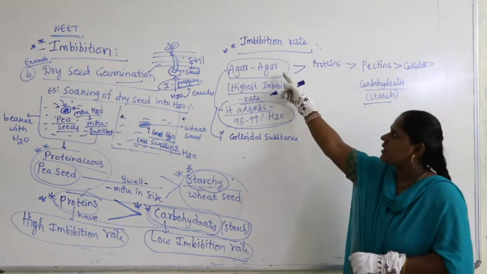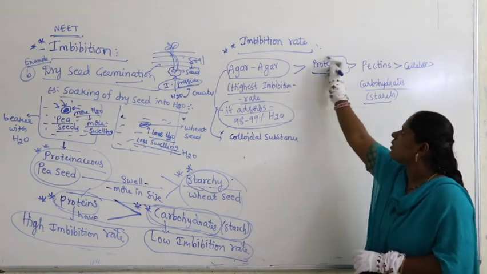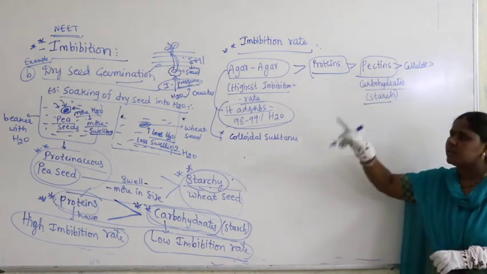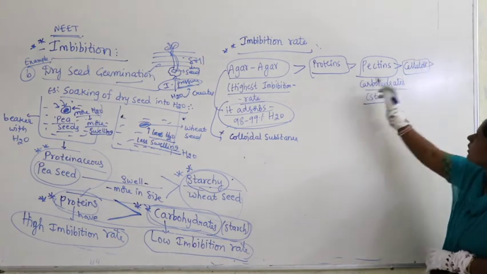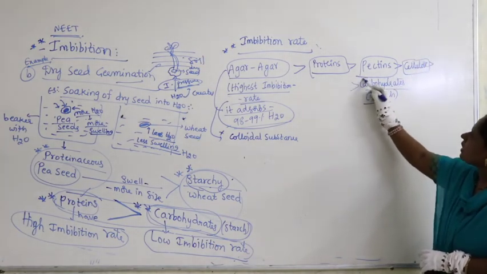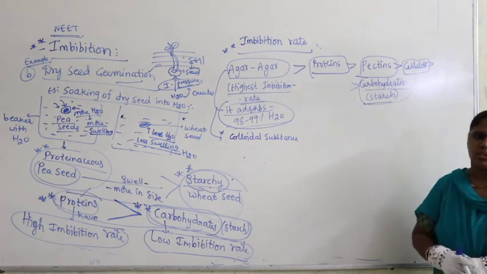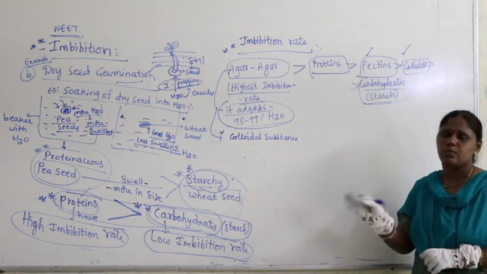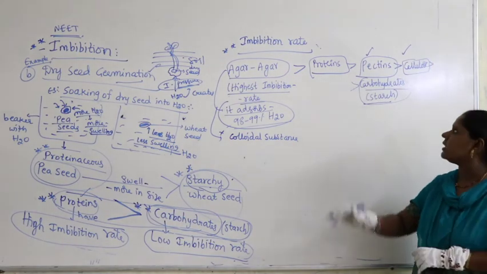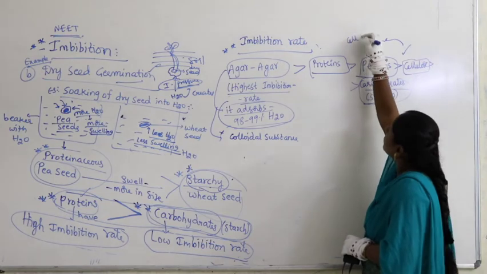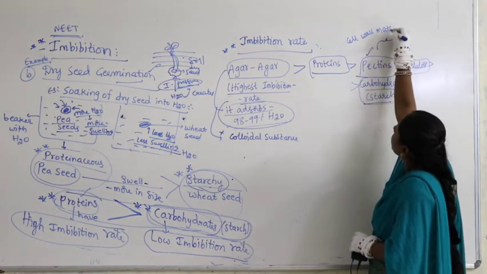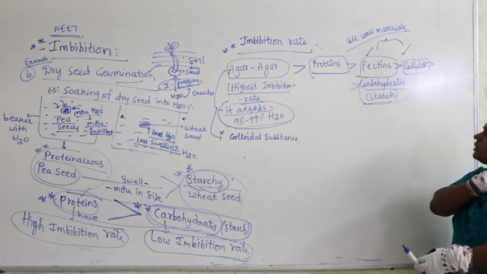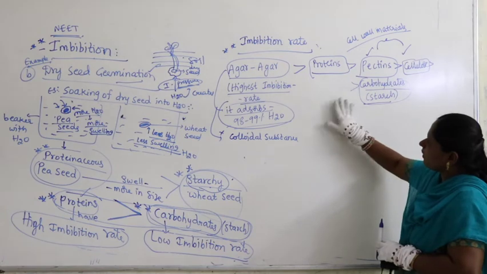Agar-agar. Agar-agar shows a high rate of imbibition when compared with proteins. Protein shows a high imbibition rate when compared with pectins. Pectin shows a high imbibition rate when compared with cellulose, and compared with cellulose, carbohydrate shows the lowest imbibition rate. If you carefully observe, pectin and cellulose are both cell wall materials. This is the imbibition rate we have to remember, very important.